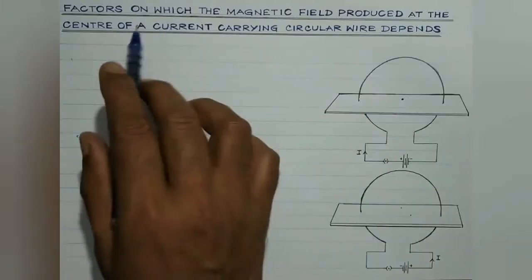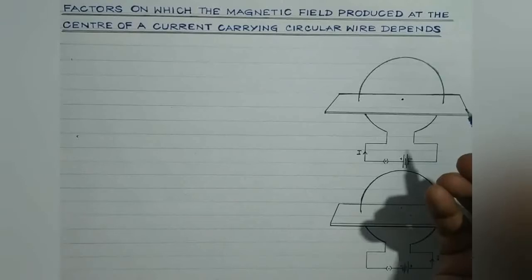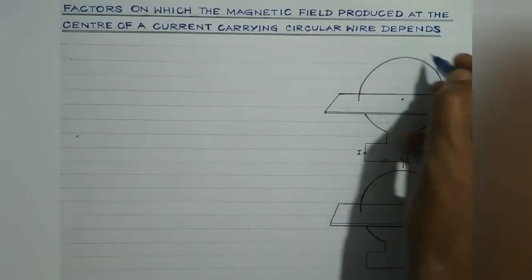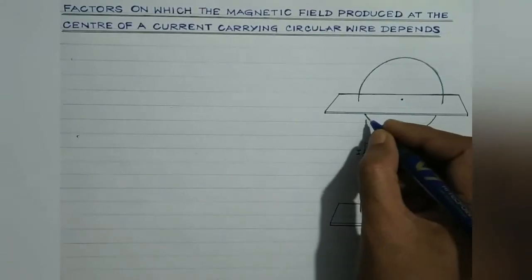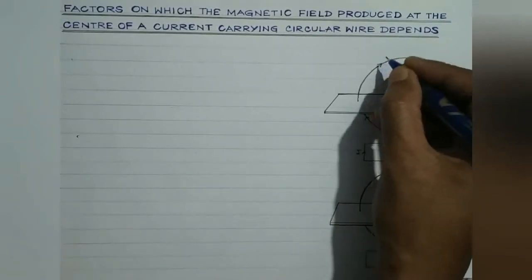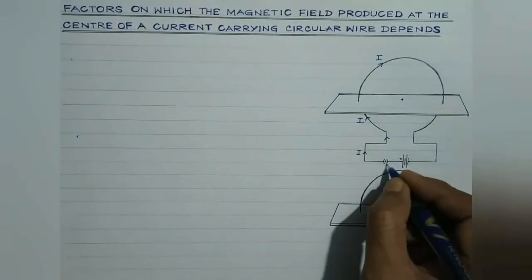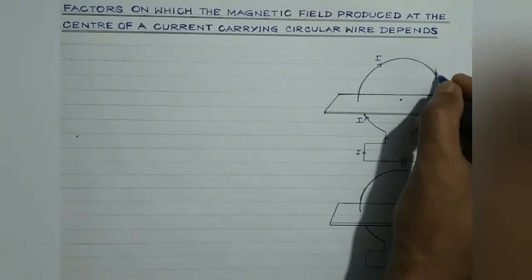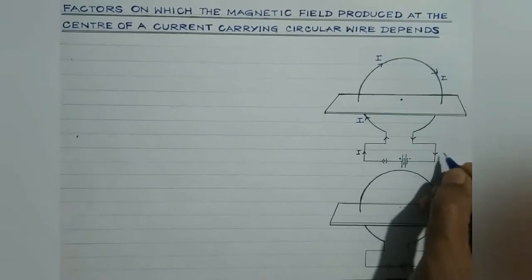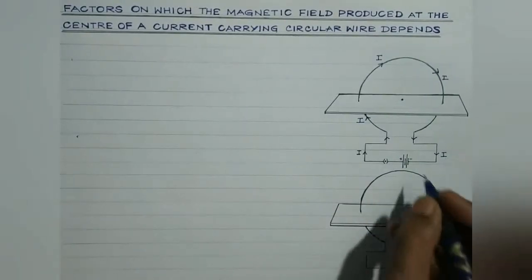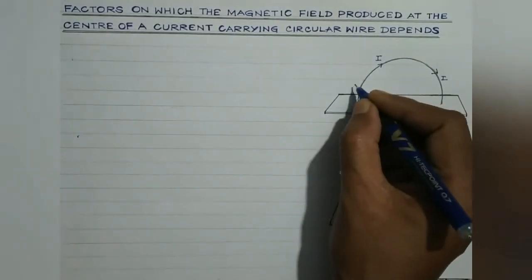First and foremost, before discussing the factors, let's again draw the field lines due to a current carrying circular loop, right? So suppose this is a current carrying circular loop in which the current is flowing in the clockwise direction as shown in the figure. This is the direction of the current. Current always flows from higher potential to lower potential, that is from the positive terminal of the source to the negative terminal, right? This is the source and this is the key. Now students, here the current is along this direction, isn't it?